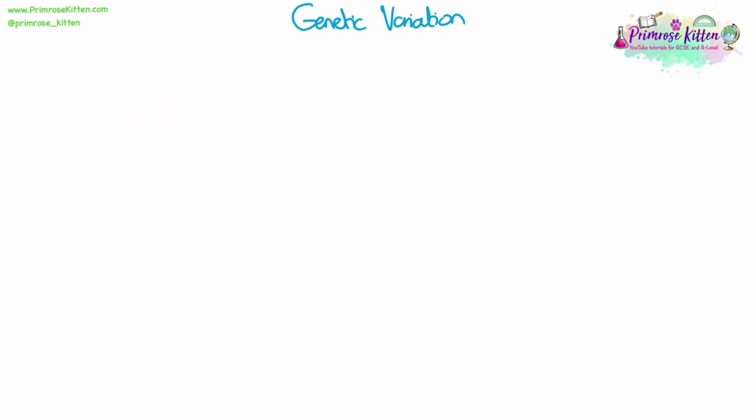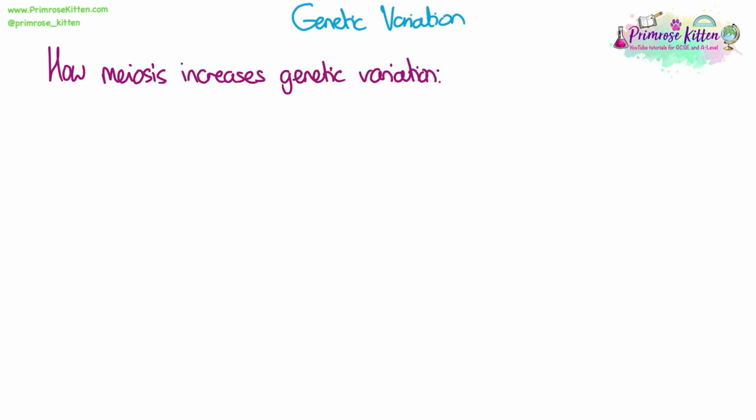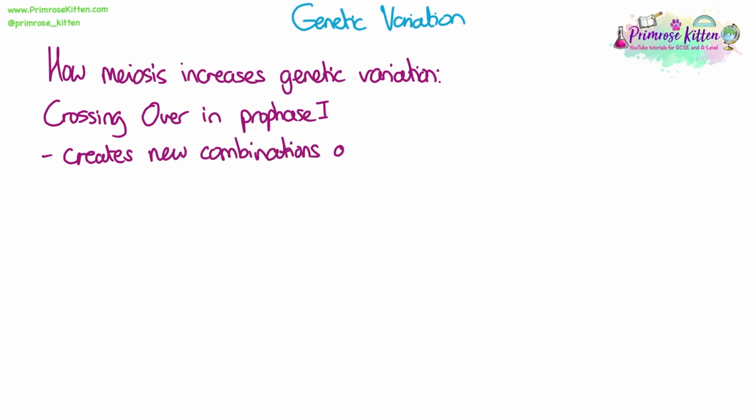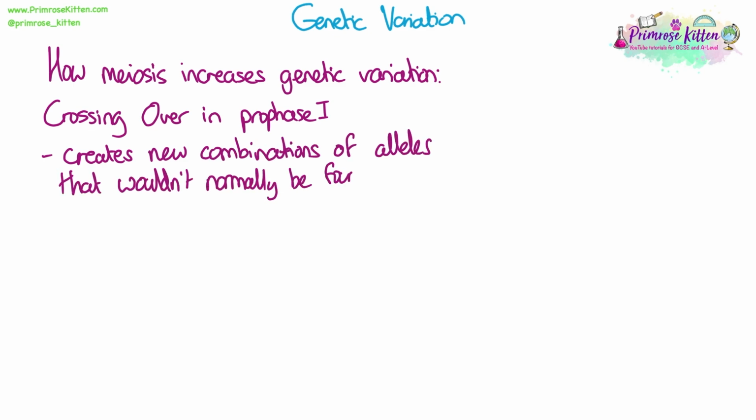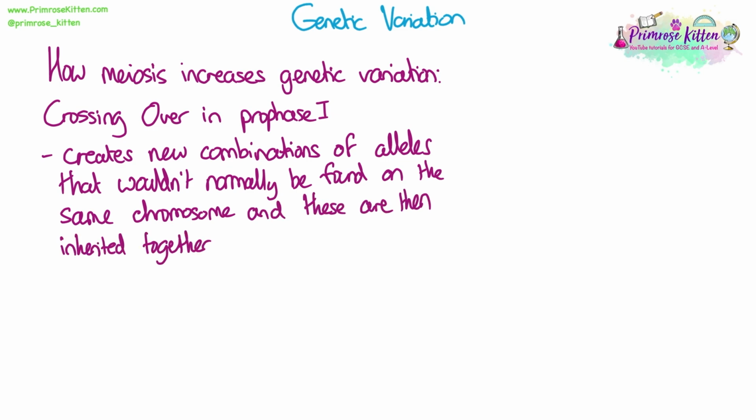We also need to be able to explain in detail how meiosis increases genetic variation at the various stages. So firstly, crossing over happening in prophase 1. The reason it increases genetic variation is because it creates new combinations of alleles that wouldn't normally be found on the same chromosome, and then these are inherited together.